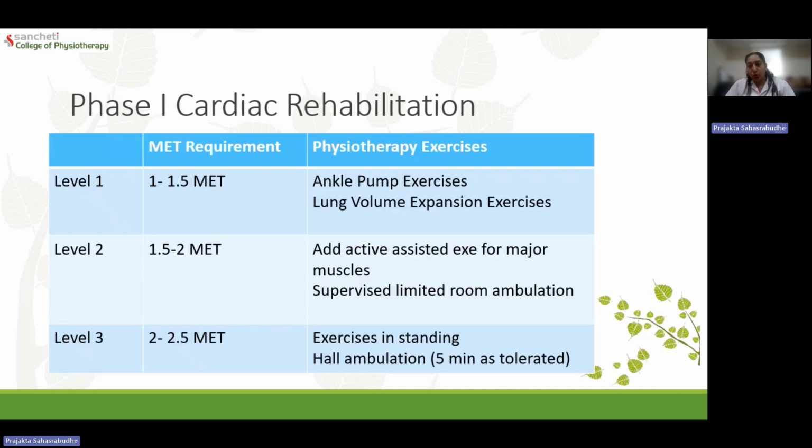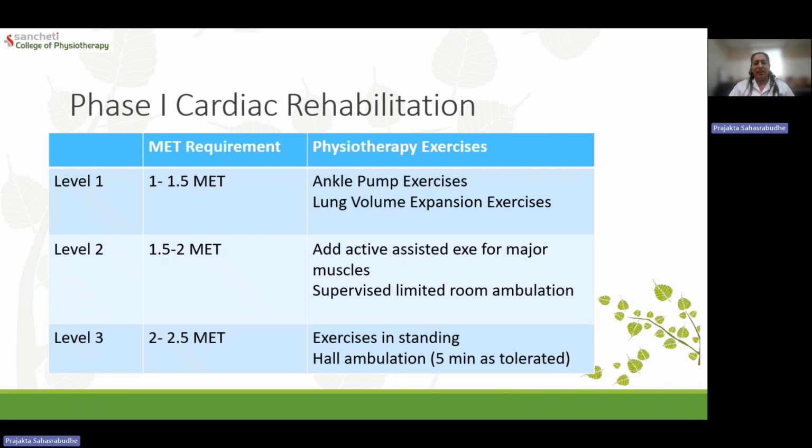Now, when we actually come to prescription of activities, imagine that we are starting with a very minimal activity, that is 1 minute activity where patient is lying and practically doing nothing. From there, we have to get the patient so that they are able to do most of their functional activities. So we have to get the patient from 1 minute to at least 4.5 to 5 minutes, which is required for most of the self-care and domestic activities. So we are going to design our exercises in a structured and progressive manner, wherein we are taking our patient from level 1 to level 5.